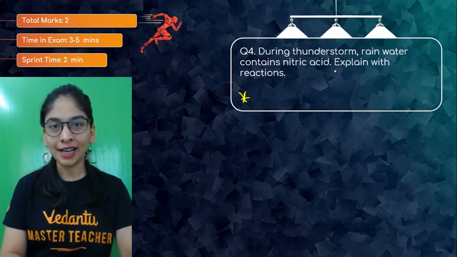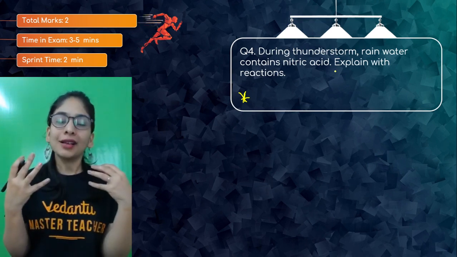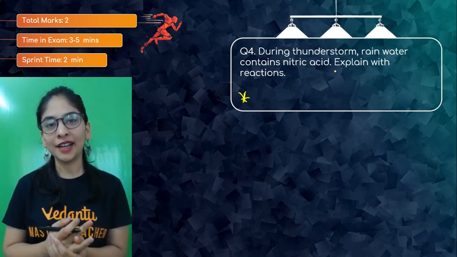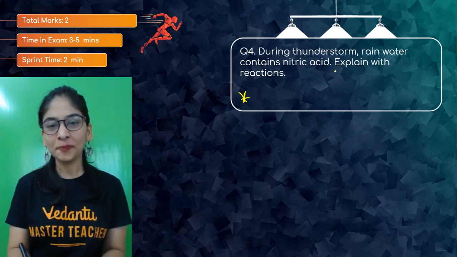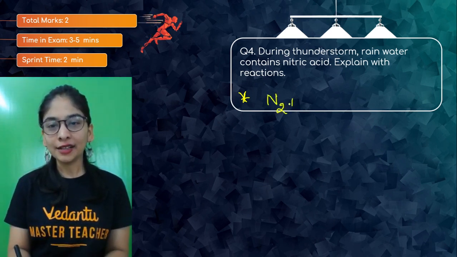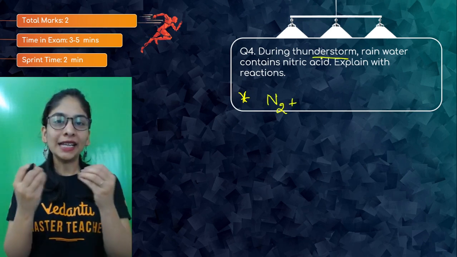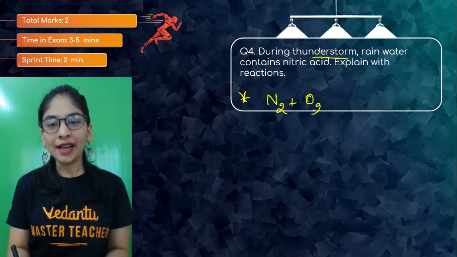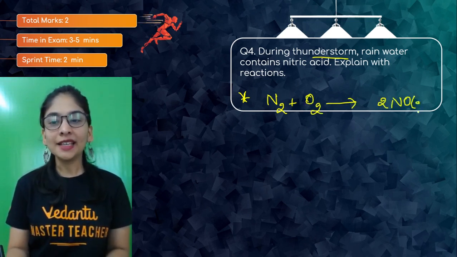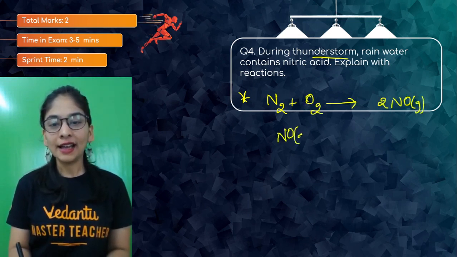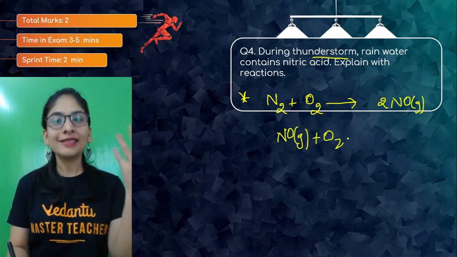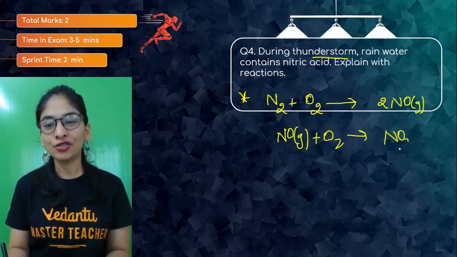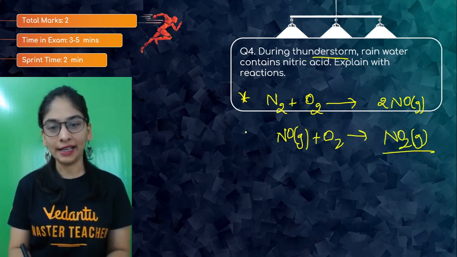Let's just try to understand. You know that there is so much nitrogen in the atmosphere. How much? 78%, right? So this nitrogen, when a thunderstorm happens, and that electricity, that spark is produced, at that time it will react with the oxygen to give nitric oxide. And this nitric oxide gas, again with the oxygen present, will oxidize to give nitrogen dioxide gas.